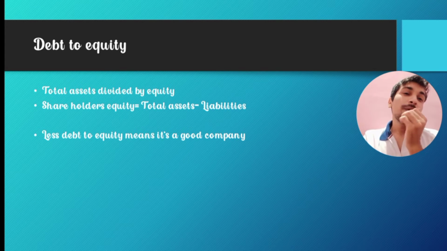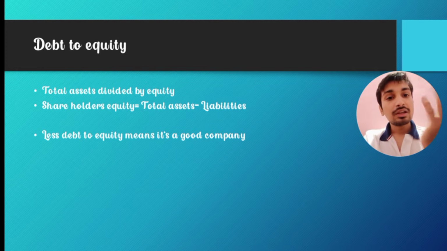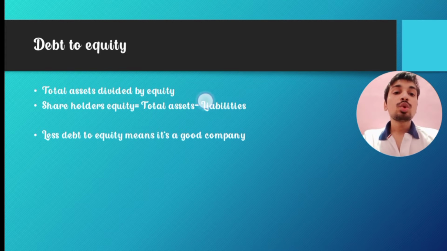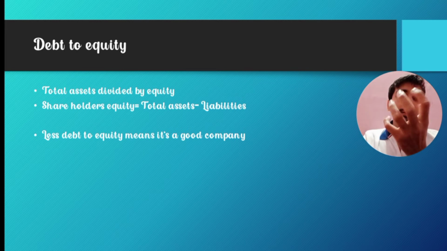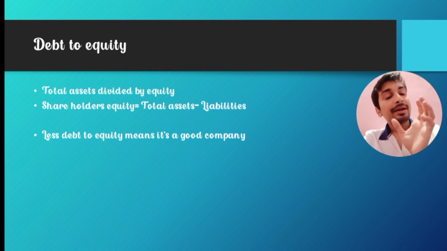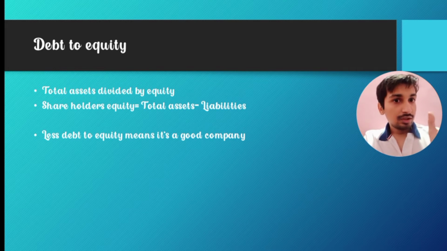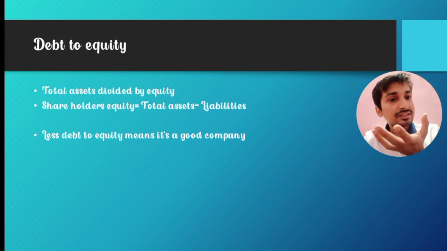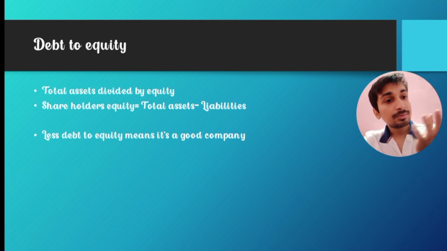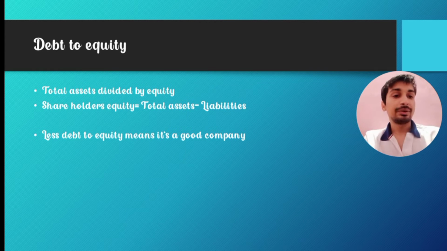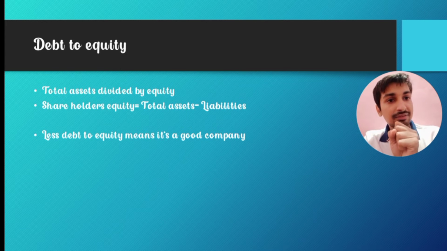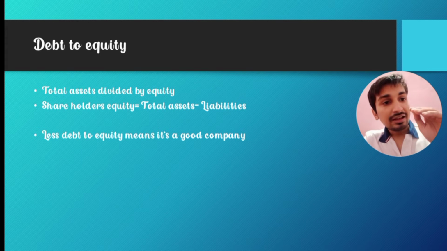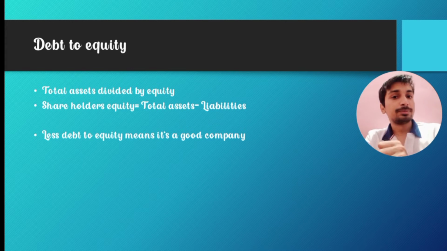What is shareholders equity? Shareholders equity means the total assets the company has minus the liabilities. So whatever assets I'm holding minus whatever my liabilities are, the remaining assets that will be left over have to be distributed equally among the shareholders. All the shareholders have an equal part in that, equal ownership. So that is called the shareholders equity.